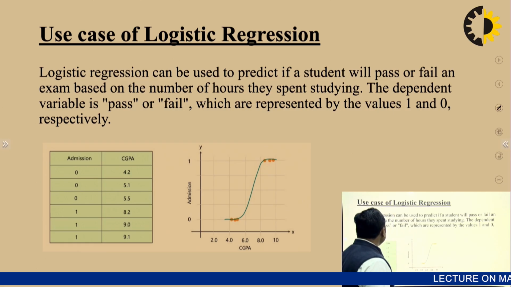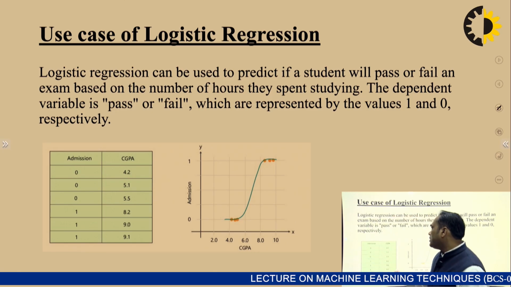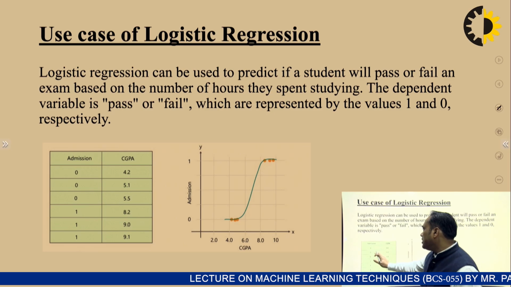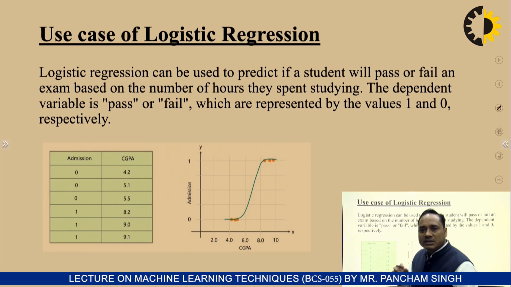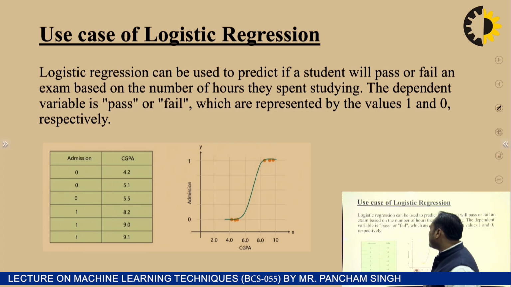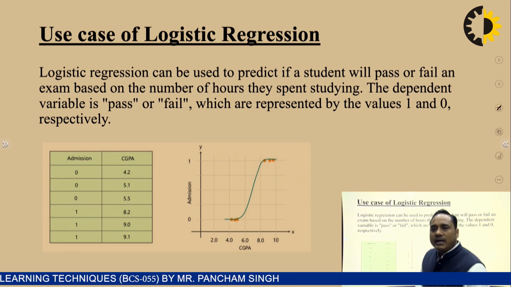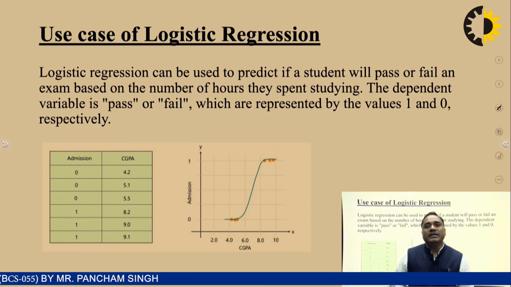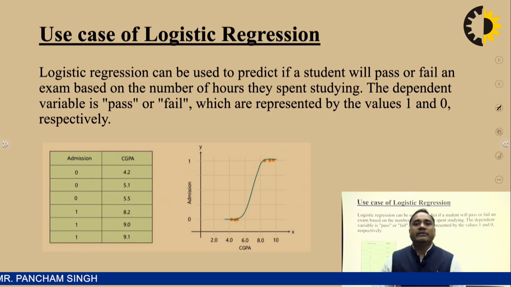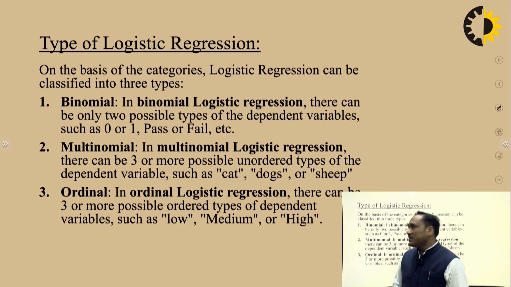So here is the admission process. So admission and CGPA, if you are going to discuss how many admission students belong to this group and how many students belong to this group and what the CGPA is. So it will depend upon the studying hours and preparation, studying hours is preparation, and it depends upon the question paper as well as the evaluator. So on the basis of that, we can predict whether the student will pass or fail.